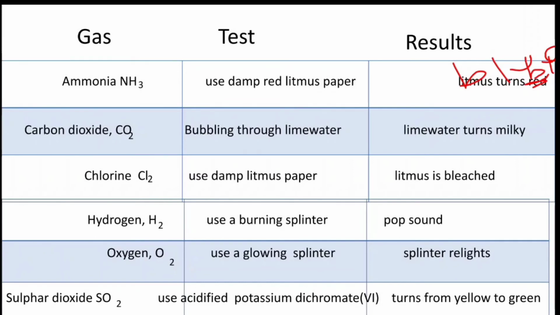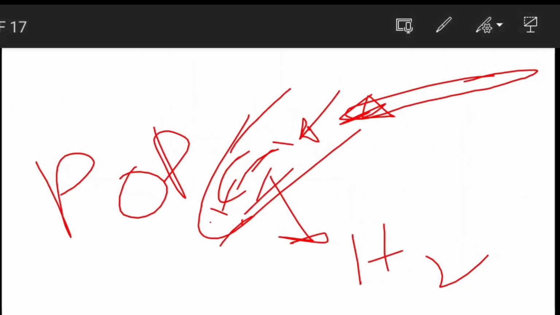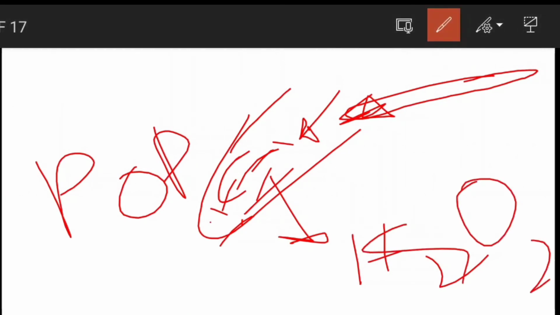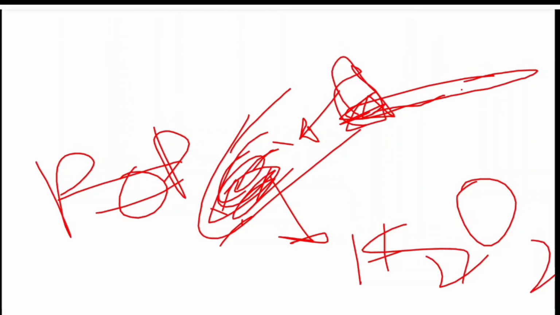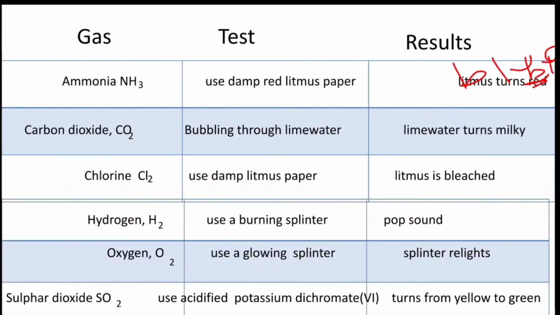For oxygen, use a glowing splinter and the splinter relights. As with hydrogen, you can take O2, and when the O2 is trapped in a test tube and a glowing splinter is brought nearer to the test tube, it would relight, meaning the fire would relight, and we can detect that this gas is oxygen. So the test for oxygen is to use a glowing splinter, and the result is that the splinter relights.